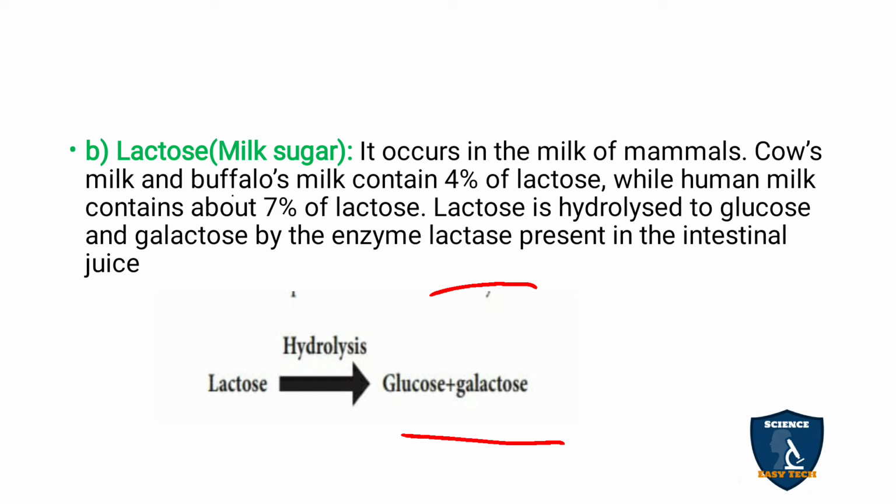For such children, you may not be able to give cow's milk, buffalo milk or human milk, or milk powders and commercially available lactogens. What you have to do is give soya milk protein. You have to give soya powder and soya milk for these children. Lactose in the presence of lactase enzyme on hydrolysis gives glucose plus galactose.